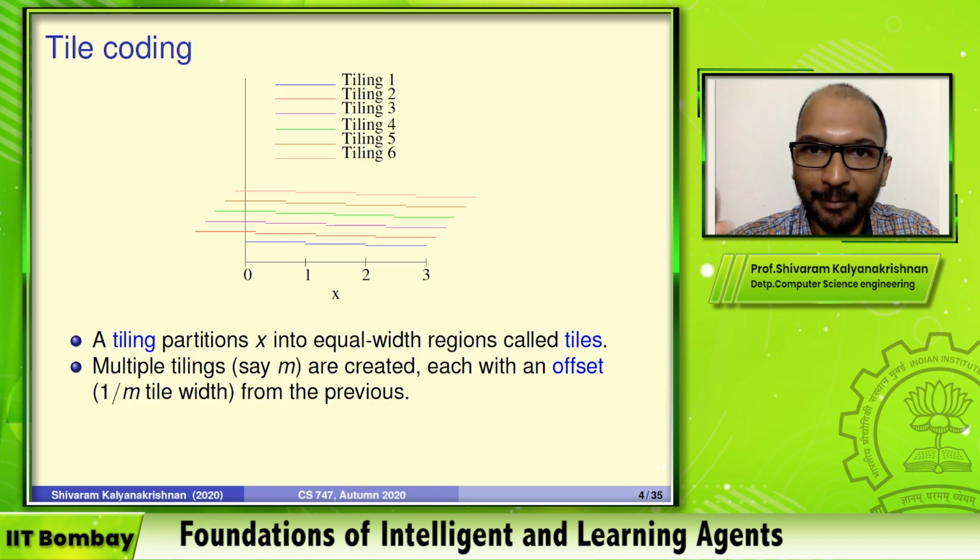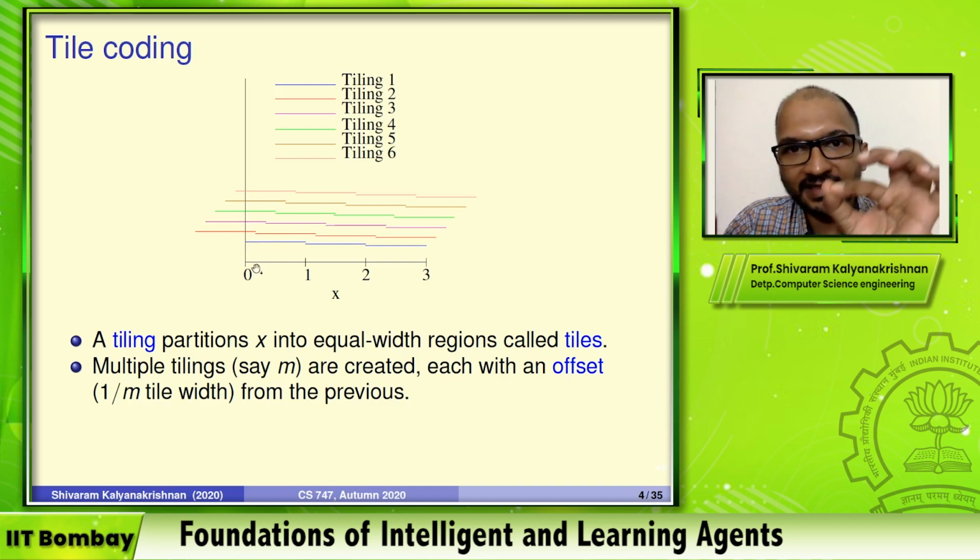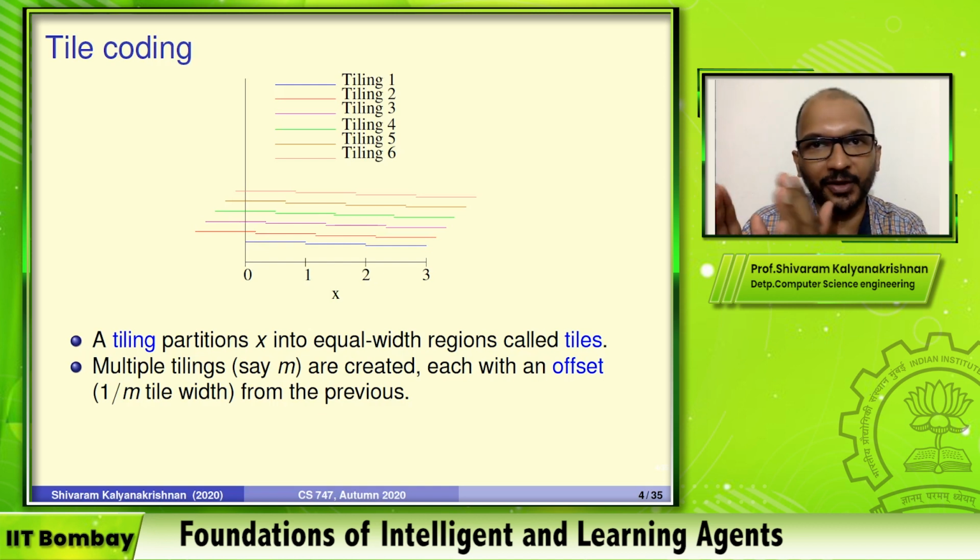So let's say there are m tilings in general. The idea is that every tiling is going to be slightly offset from the previous tiling. Because I'm using 6 tilings here, the second tiling, the red tiling, has its boundaries 1/6 the tile width away from the first tiling. And the pinkish tiling is 1/6 away from the red tiling in terms of where it starts.